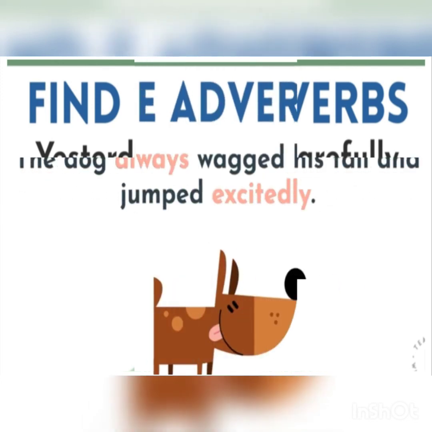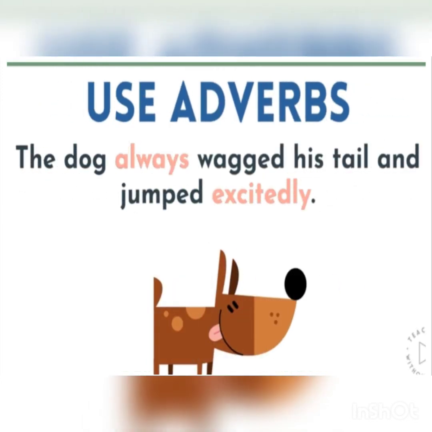Let's see one more example. The dog always wagged his tail and jumped excitedly. So, when did this dog wag his tail? Always. So always tells us the time. So this is an adverb of time. Excitedly. Excitedly means in what manner it jumps. So this is an adverb of manner.